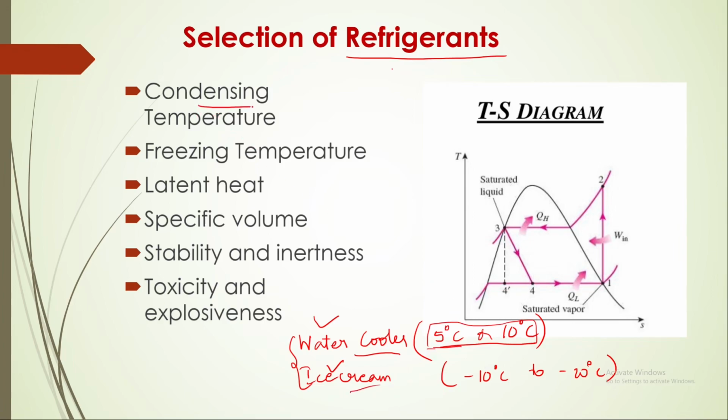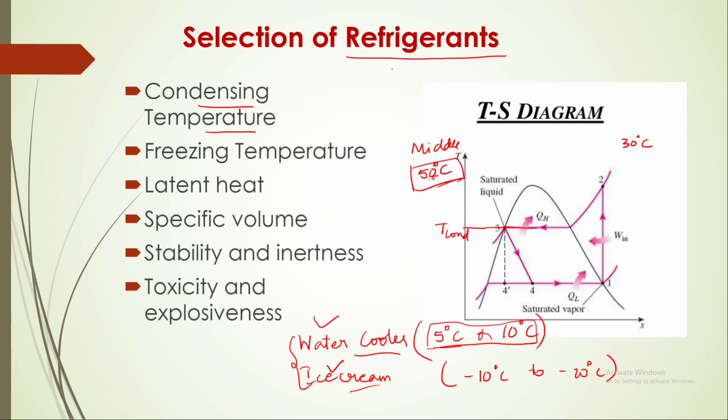Here condensing temperature refers to this temperature. So here this temperature is the condensing temperature. Say suppose in some countries the maximum temperature reached will be 30 degrees, whereas in say Middle East like Dubai and all, there the outside temperature will be 50 degrees maximum.